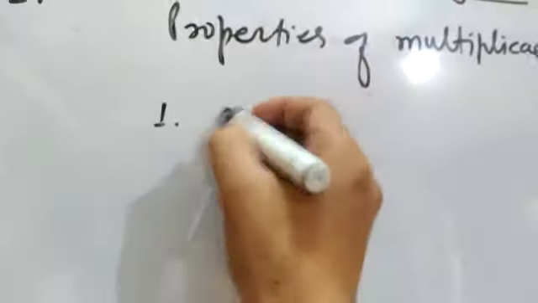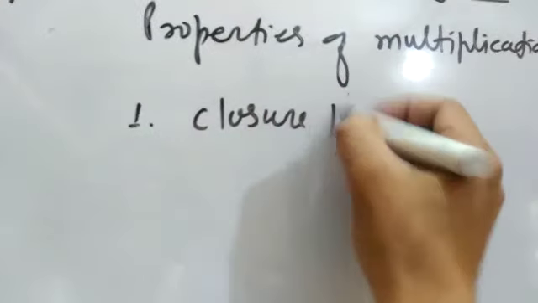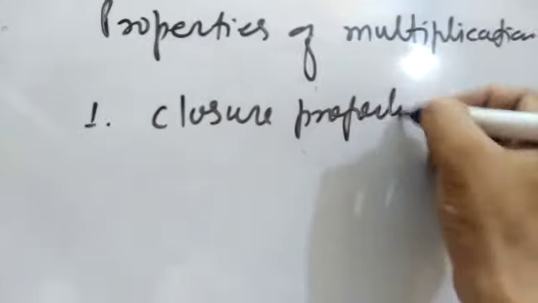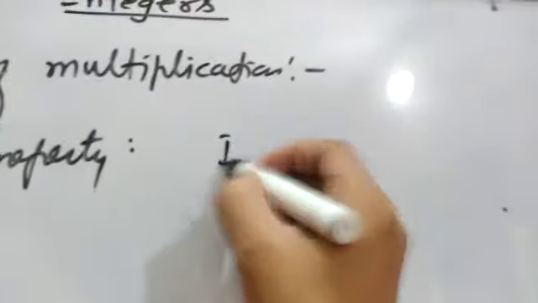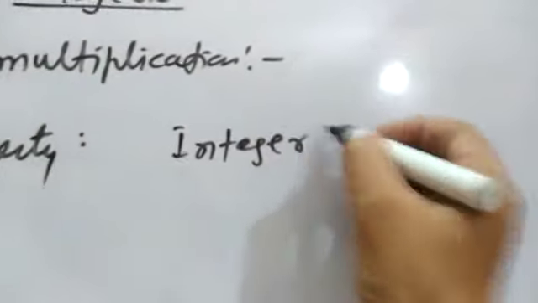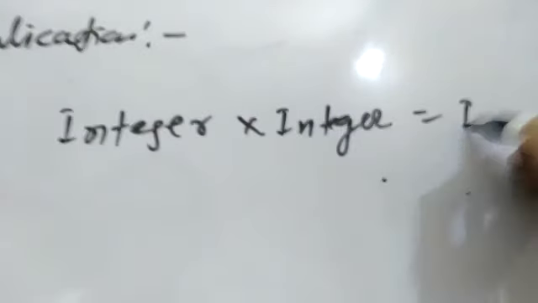First property is closure property. You should understand what the closure property is. According to closure property, integer into integer equals integer.